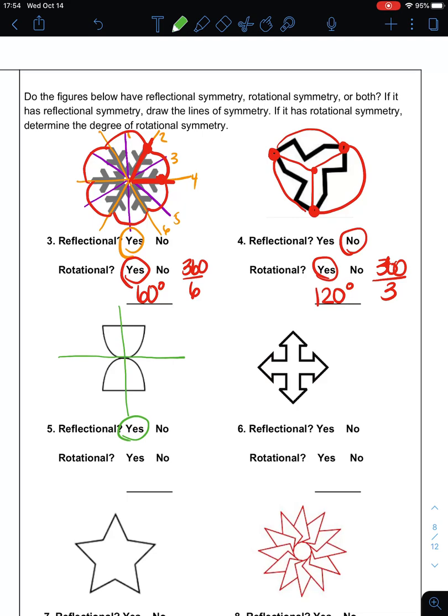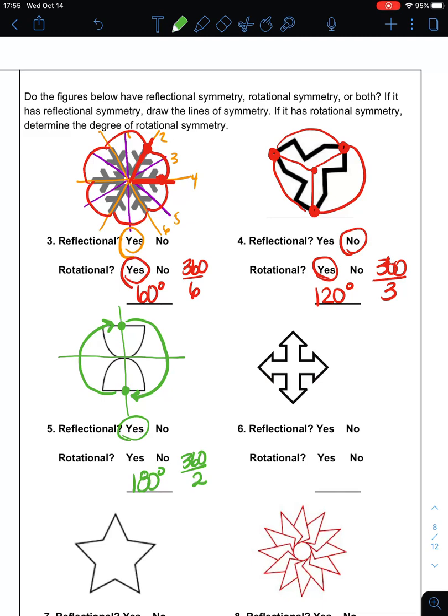Does it have rotational symmetry? So we look for similarities. If I were to take this center point and this center point, I could rotate it around. Think about an hourglass. I could rotate it around and it will look exactly like it did before. I can rotate it twice. I have 2 turns. So 360 divided by 2 turns, I can rotate it 180 degrees and it will look exactly like it did before.